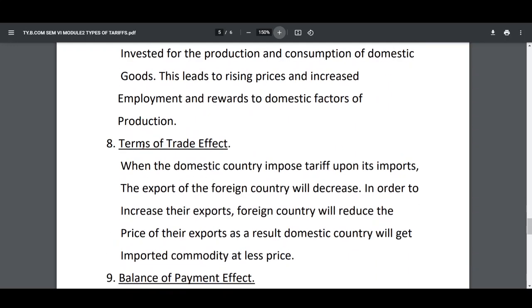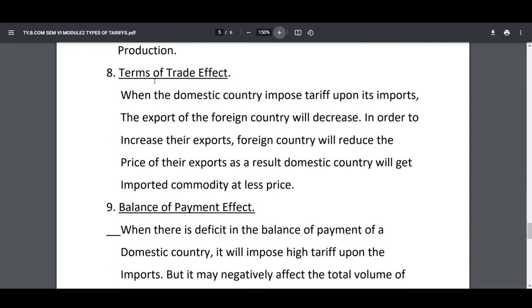Now, eighth, terms of trade effect. When the domestic country imposes tariff upon its imports, the export of the foreign country will decrease. In order to increase their exports, the foreign country will reduce the price of their export. As a result, the domestic country will get the imported commodity at less price. That is known as terms of trade effect.